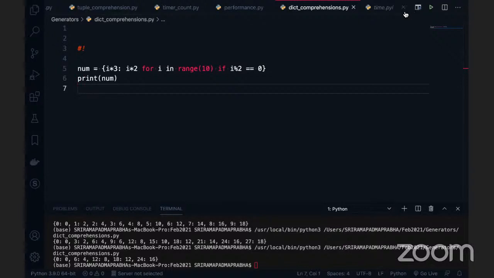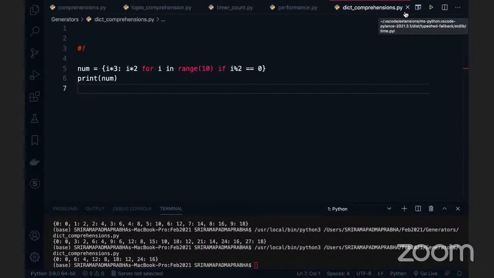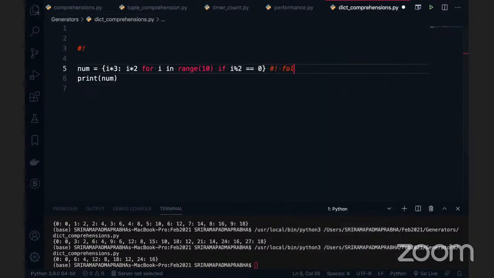Conditions are accepted, no denying the fact. Can I write multiple conditions? Go and write. Can I write an else statement? This is what I forgot some time back. You can also write an else statement within dictionary comprehensions. Can I write multiple for loops? Yes, we can write multiple for loops, as it is the same code. This code is what we call folded code. Unfolded code means you write multiple for loops and if conditions inside it. So that's something which is there.